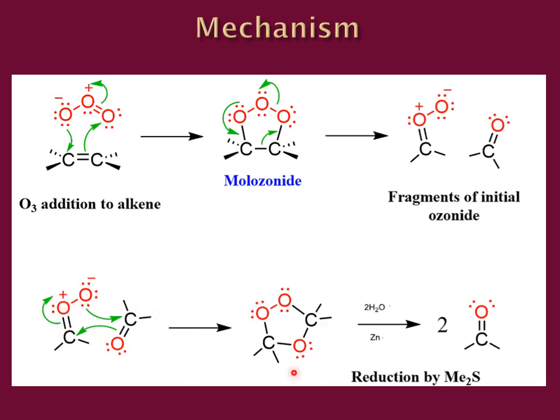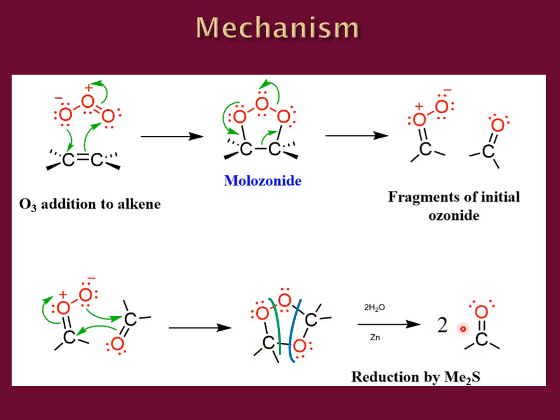As the ozonoid that is formed is highly unstable, it is going to get reduced in the presence of zinc and water. Zinc is going to abstract oxygen, making zinc oxide. And this ozonoid is going to be broken down over here, giving rise to 2 carbonyl compounds. One carbonyl compound fragment and the other. It can be an aldehyde or a ketone.